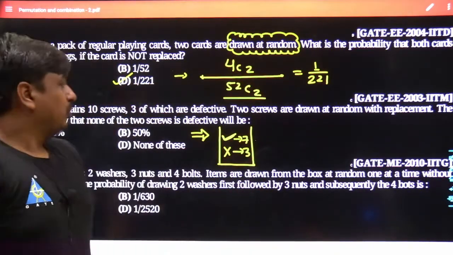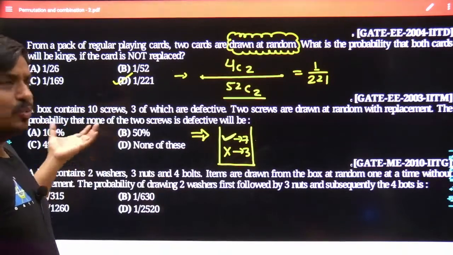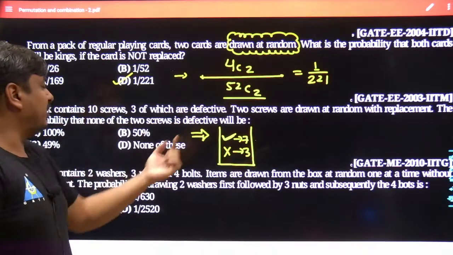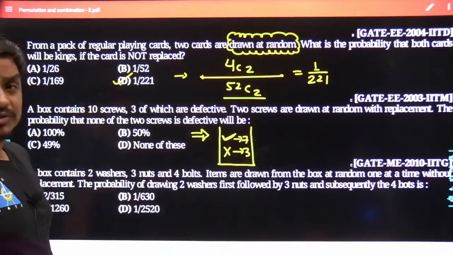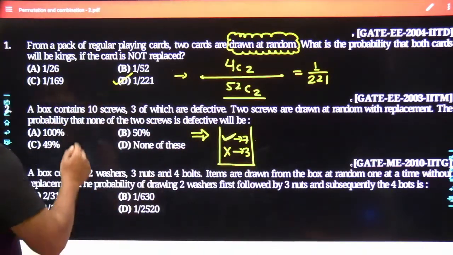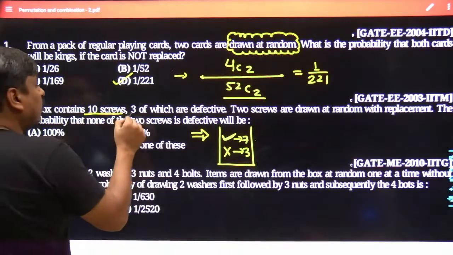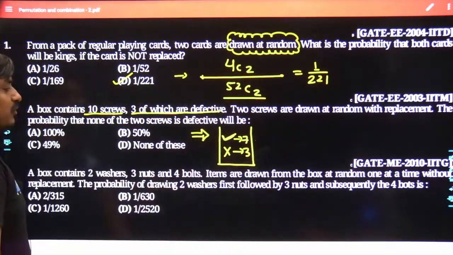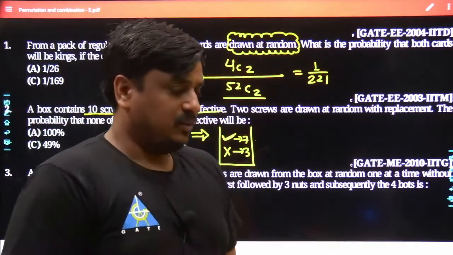Yes. Because this is the point where many of the students would make a mistake. They would think that the number of okay items is 7 and the number of defective items is 3. No, the total number of screws is 10, and out of that, 3 screws are defective. So the remaining 7 screws would be well crafted.